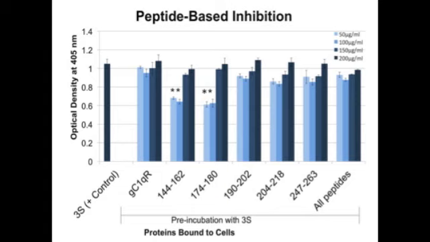This also only occurred at 50 and 100 micrograms per milliliter. Higher concentrations of all peptides caused no significant difference of 3S binding as compared to a positive control.